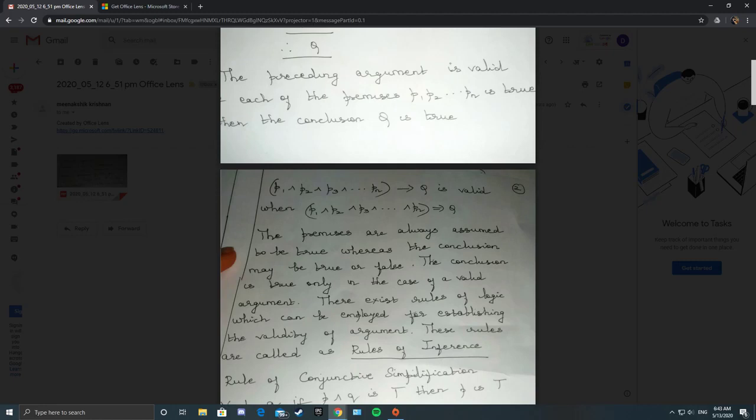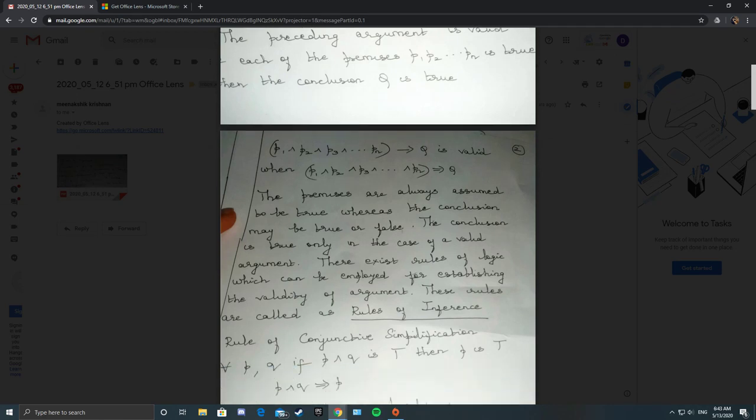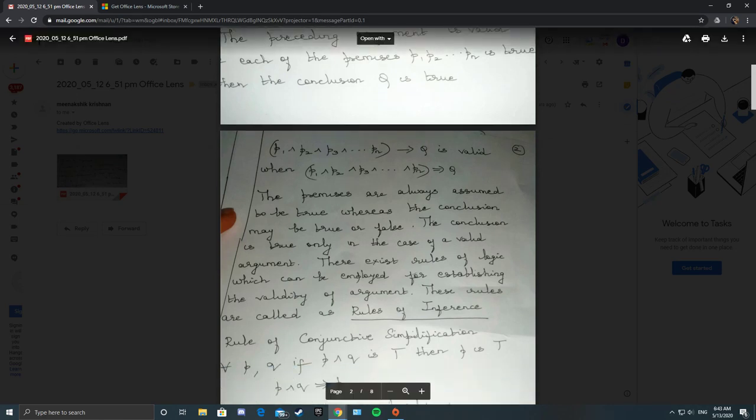So this set is always assumed to be true. In some problems Q will be true, in some problems Q will be false. If it is true, we say it is a valid argument. If the conclusion is not true, we say it is an invalid argument. So we have some rules for finding out whether the argument is valid or not. They are called rules of inference.